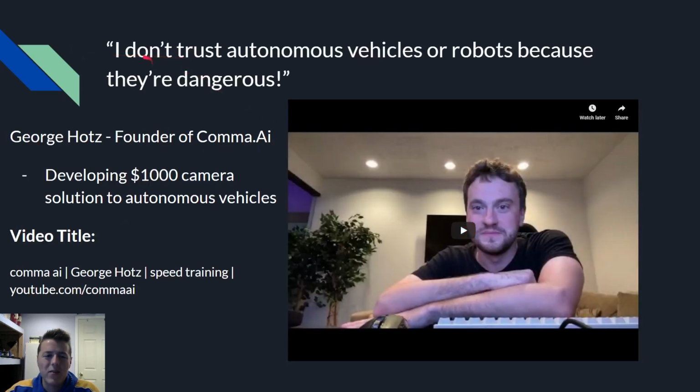So again, to expand on this, how are we going to fix this? What's the solution? Well, let's take a look at George Hotz. He's an autonomous vehicle entrepreneur. He developed a $1,000 camera solution to autonomous vehicles, where basically you can buy a camera and make your car autonomous that wasn't previously autonomous, and it's about the same level of autonomy as Tesla. So let's take a look at what he has to say. He's pretty smart.